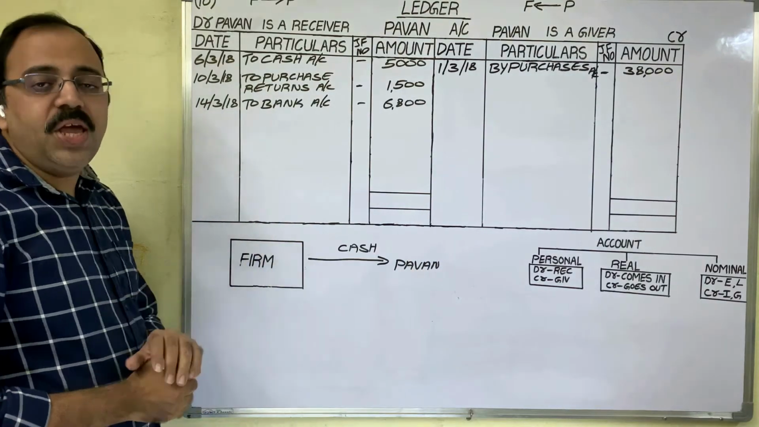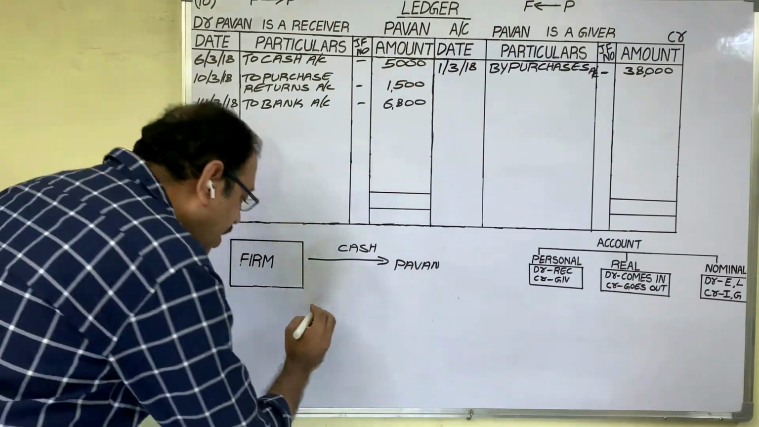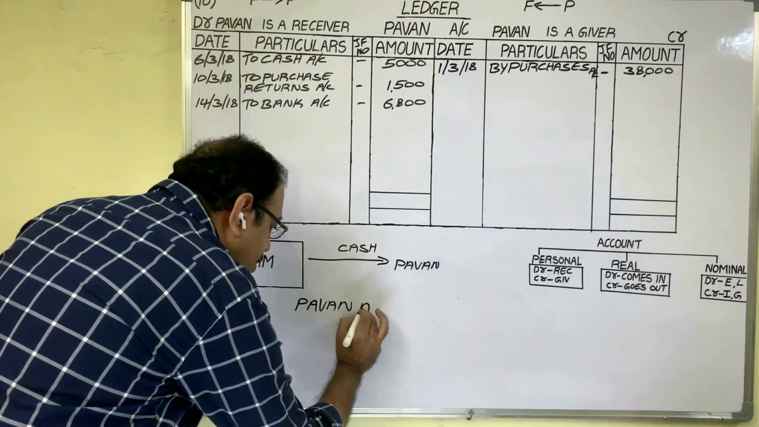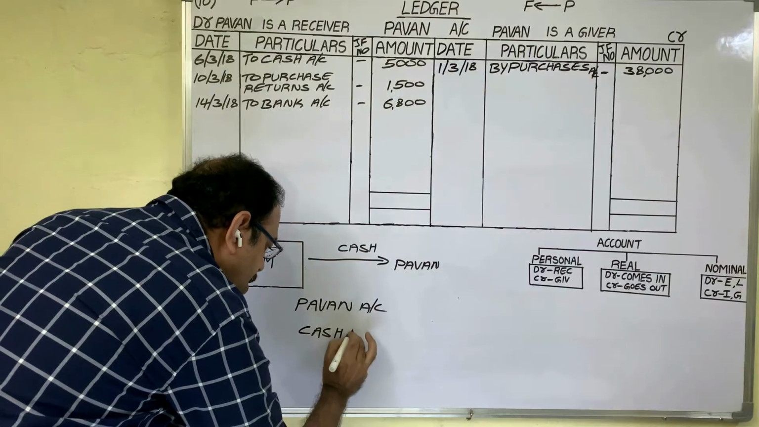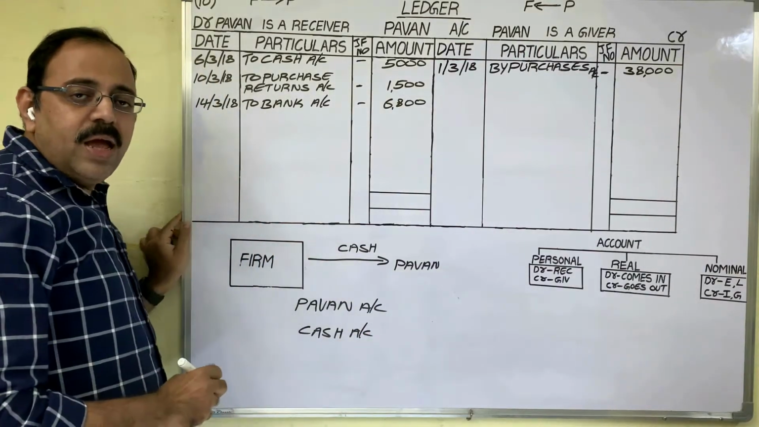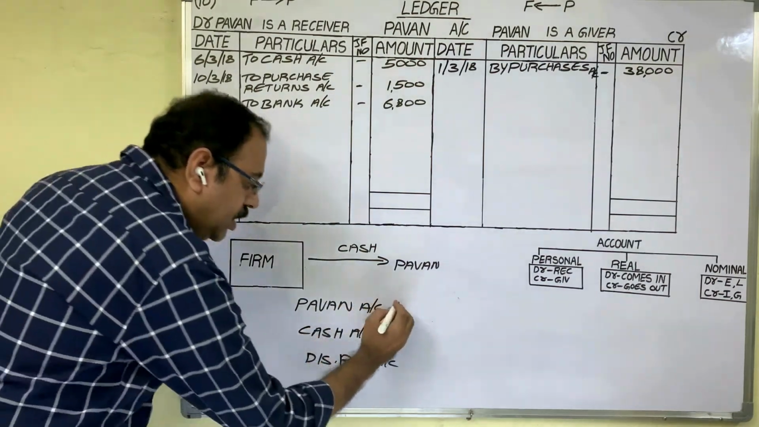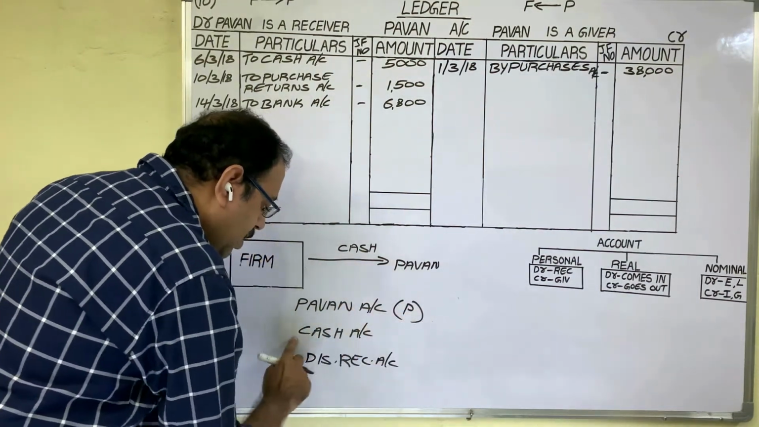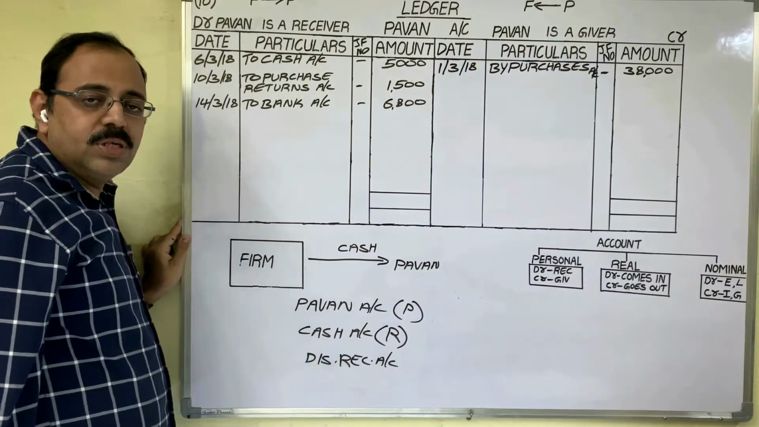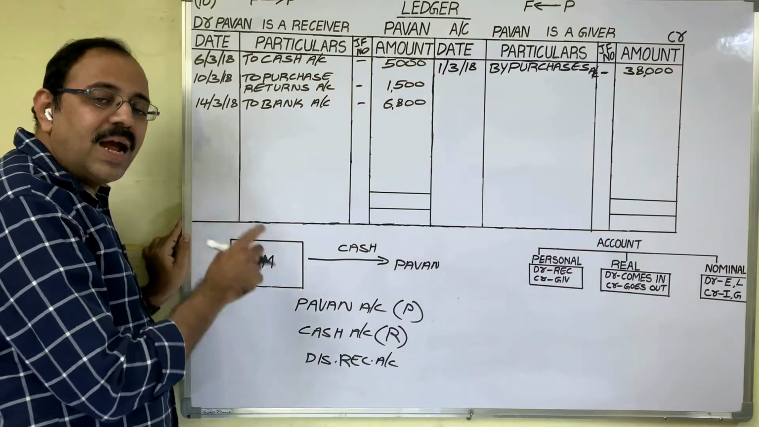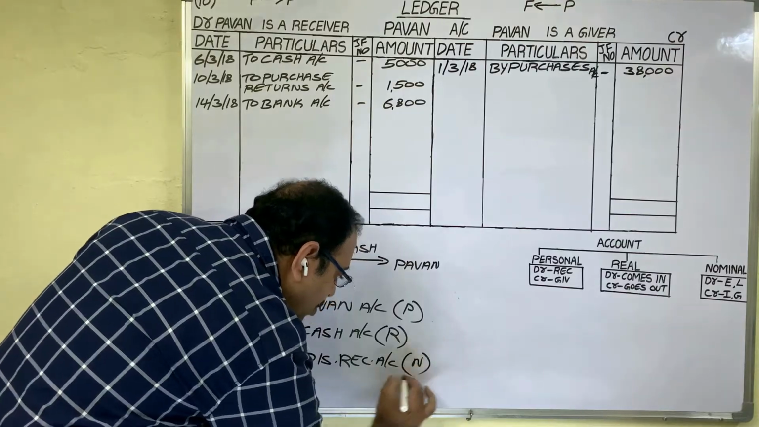When we receive discount and when we pay cash, the total transaction is that the firm paid cash to Pawan and received discount. There are three accounts in this transaction. We are paying cash to Pawan, so Pawan account is one account. Cash is going, so cash account is the second account, and discount received account is the third one. Pawan account is a personal account. Cash account is a real account. Discount received is a profit to us. Profits and gains come under nominal account. Discount received account is a nominal account.